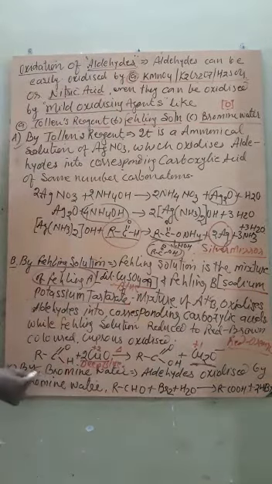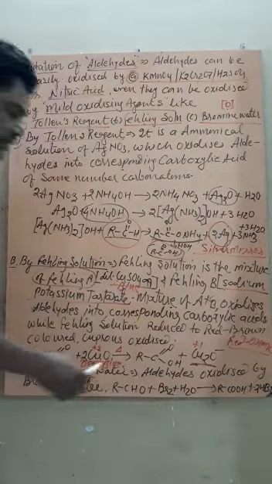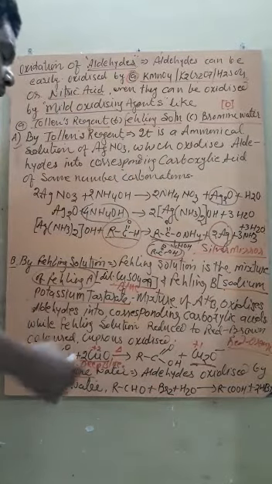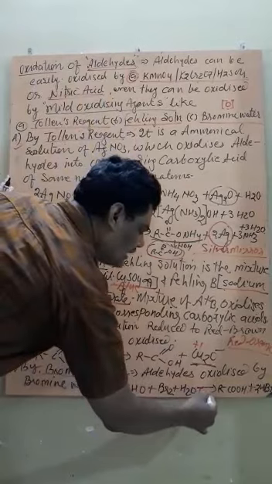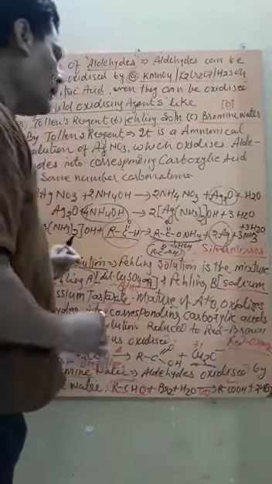The third one is bromine water. Now what is bromine water? Bromine gas dissolved in water is called bromine water. This bromine water is able to give one nascent oxygen, and this nascent oxygen oxidizes aldehyde into the corresponding carboxylic acid with the same number of carbon atoms.